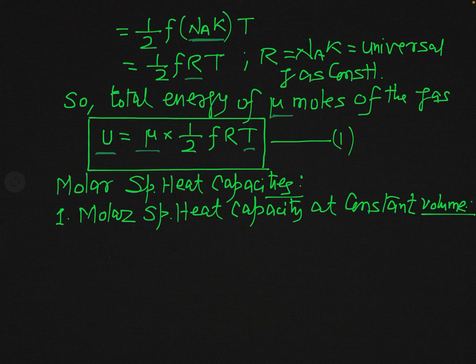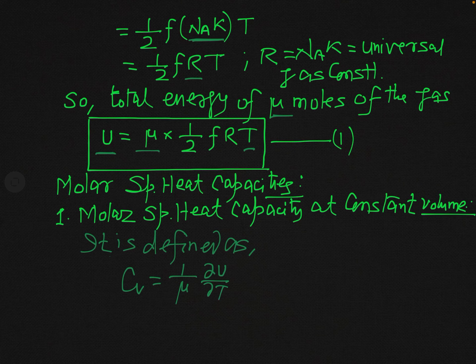So mathematically, we denote it by the symbol Cv, and it is defined as 1 over mu times del U by del T. Although here you can write dU by dT too, in some cases U will be not only a function of T, it may be a function of other variables.